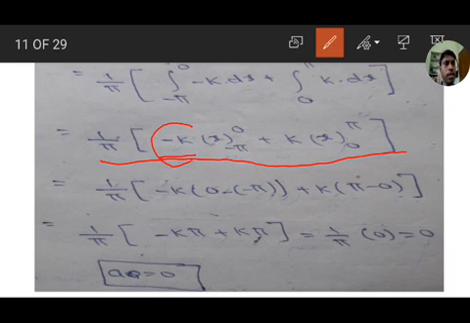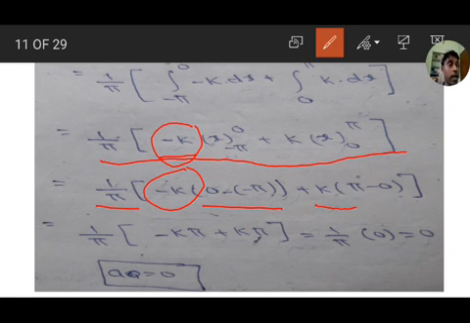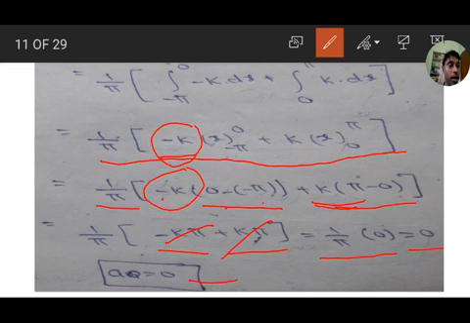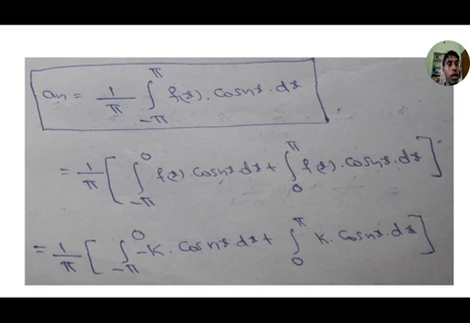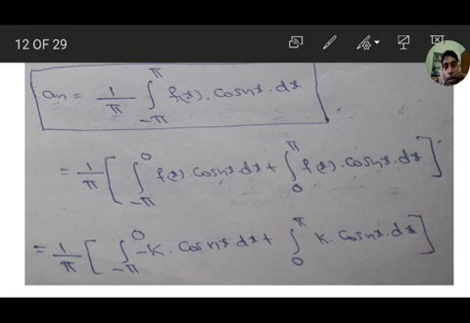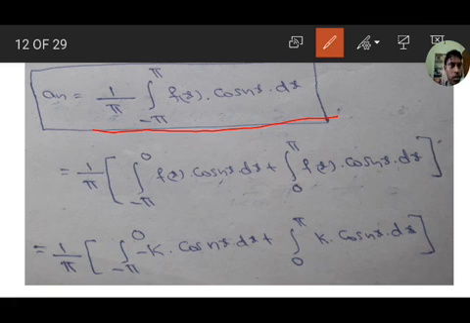So minus k is outside, 1 by pi into upper limit 0 minus minus pi, plus k into pi minus 0. If we multiply with minus k, we get plus k pi, and here k into pi, k pi. Minus k pi plus k pi is 0. So 1 by pi into 0 equal to 0. Therefore a naught value is 0. Next, an value is 1 by pi into integration from minus pi to pi of f of x into cos nx dx.